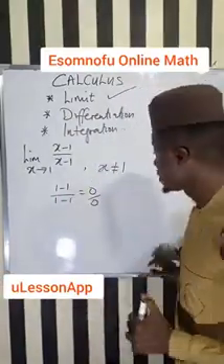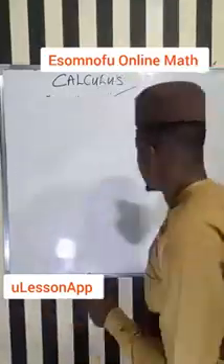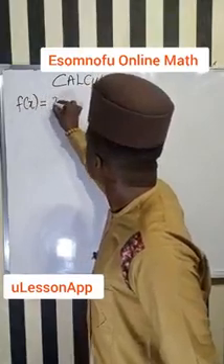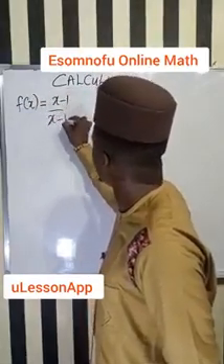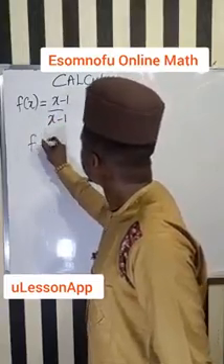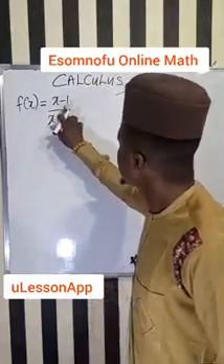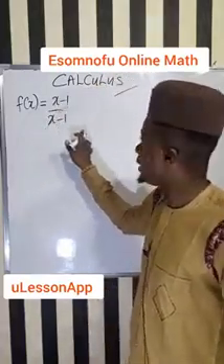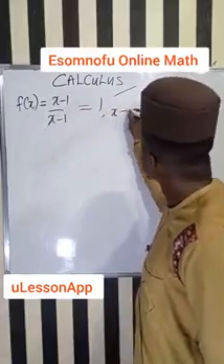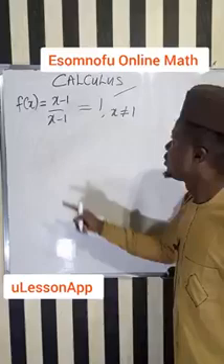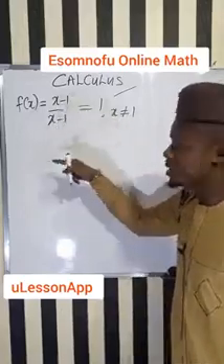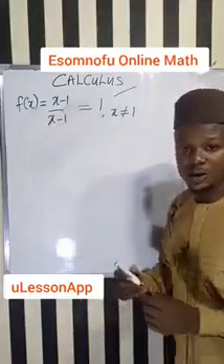Now, if you want to graph this function, for instance, let's say we want to graph the function f of x is equal to x minus 1 over x minus 1. This function is the same thing as 1, because the same thing divided by the same thing will give us 1. So it is only equal to 1 if x is not equal to 1. But if the value of x is equal to 1, it will not work because it will give an undefined function.